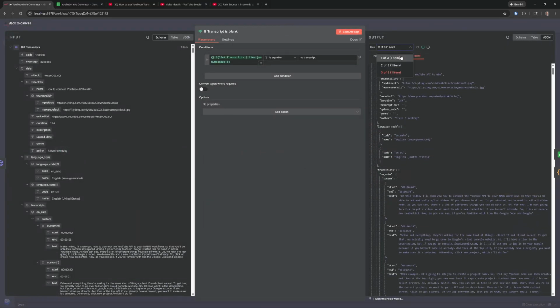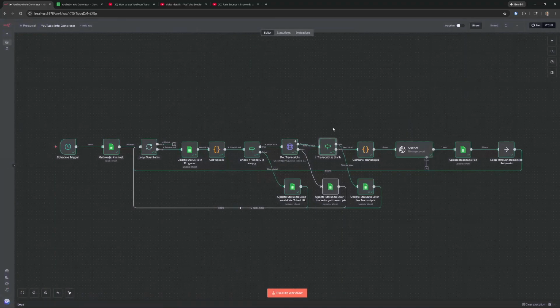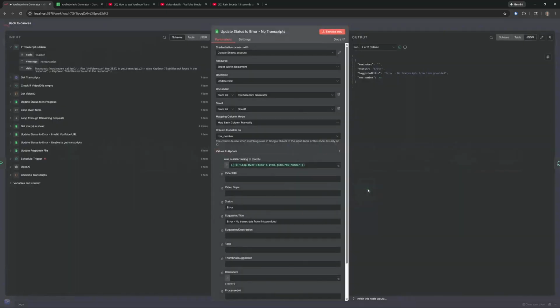But if we come up here, go to 1 of 3, true, because the message was no transcript. So that would have been what this is checking for. If it says no transcript, it's then going to go down the true path, which in this case is the error, which goes down here and updates the status with an error and no transcript found from link provided.